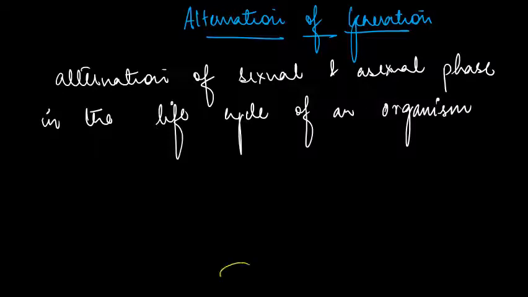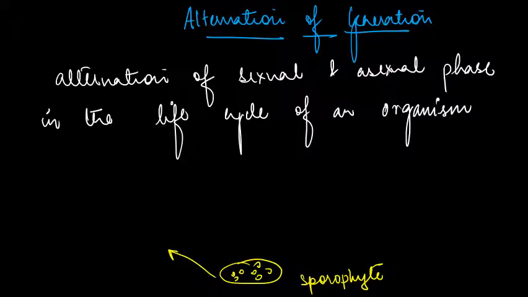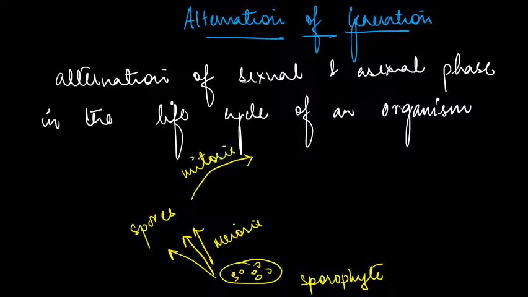If you see, this is a sporophyte. What they will do? They will undergo cell division. Sporophyte is basically, you can say, spore containing. Sporophyte forms spores. So they undergo what? They undergo meiosis, right? And they form spores. These spores, now what will they do? It will undergo mitosis. Suppose these are your spores, right? As a result of mitosis, what will they form? They will form gametophyte.